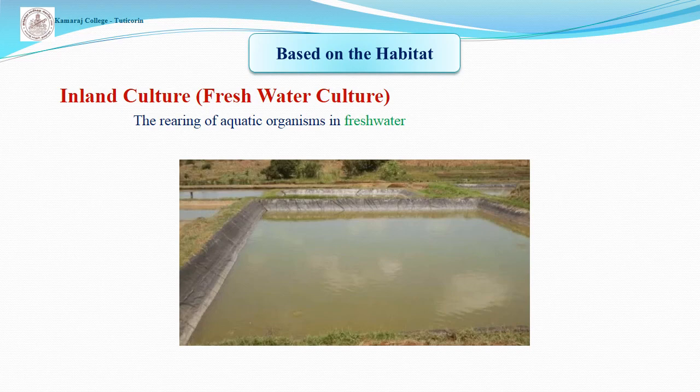The inland culture: the rearing of aquatic organisms in freshwater is called freshwater aquaculture. It is also called inland aquaculture. Freshwater aquaculture is classified into the following types. They are pond culture, tank culture, lake culture, gold water fish culture, like that.